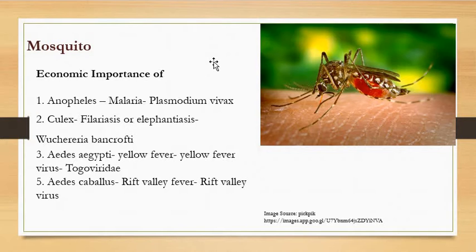Proboscis is lacking the lancets, so they cannot pierce into the host skin. Hence, they are adapted to feed on plant juices or the nectar of flowers.